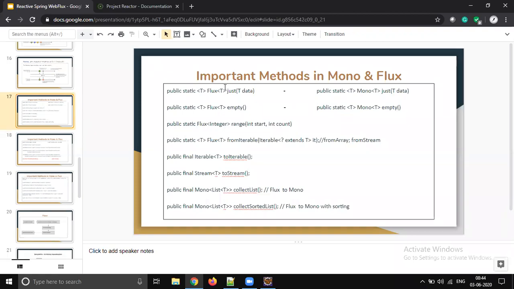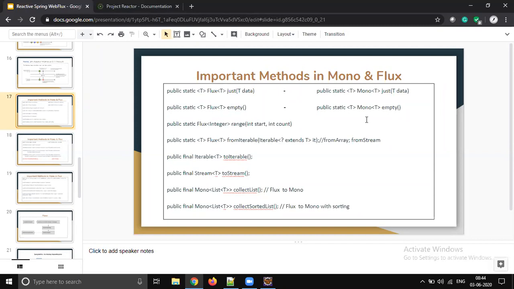So going forward, we won't call them methods, we'll call them operators. If you would like to create an empty Mono, we have Optional.empty. If you would like to create an empty Mono, then you can call the empty method. It's the same for Flux also. You can call the empty method on Flux, and an empty Flux will be created.